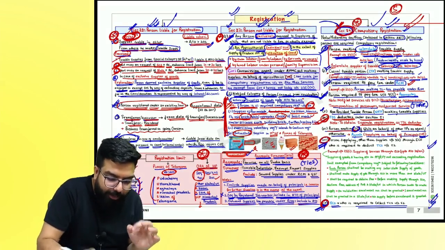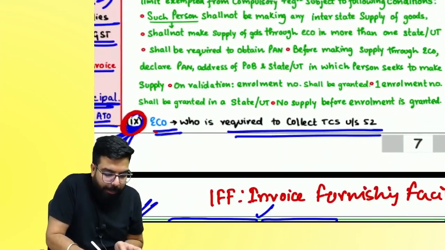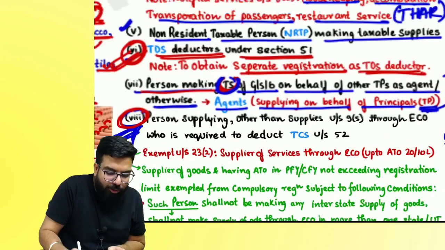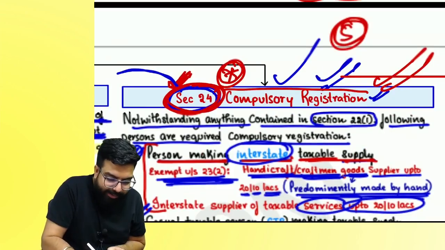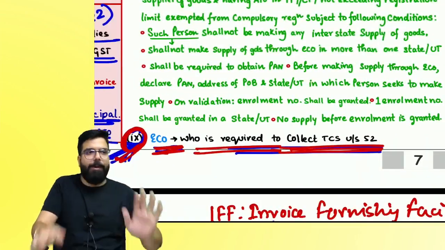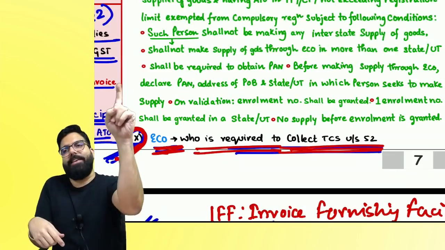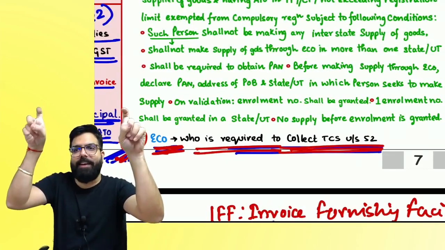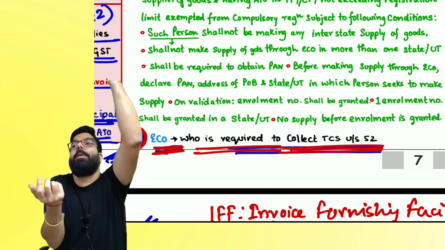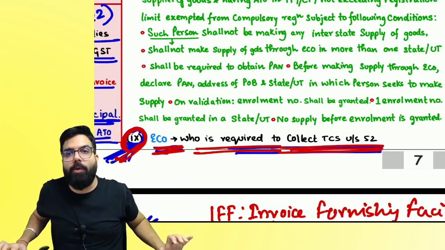They have told that the e-commerce operator who is required to collect TCS has to take registration. What is the new addition? Compulsory registration for TDS deductor and TCS collector. Why? If you don't take registration, how will you pay the tax? Can I go ahead, everyone?